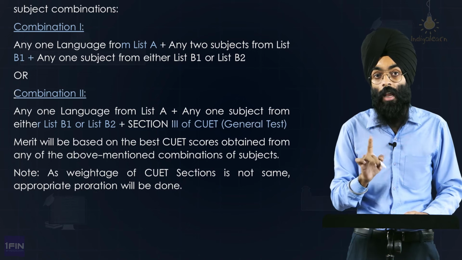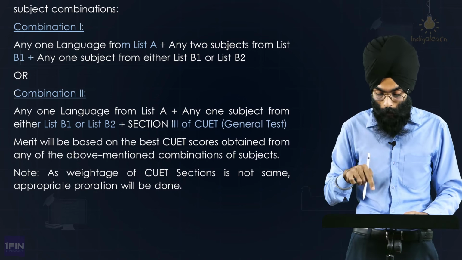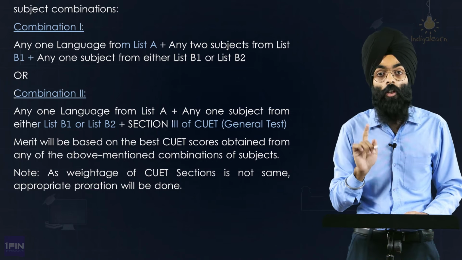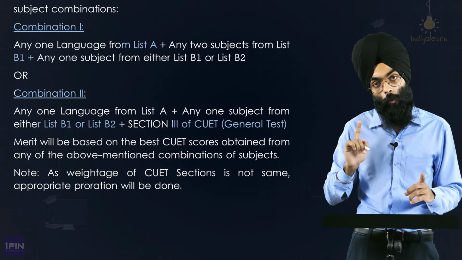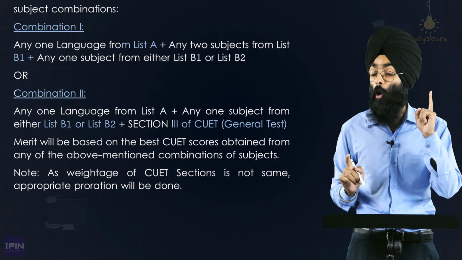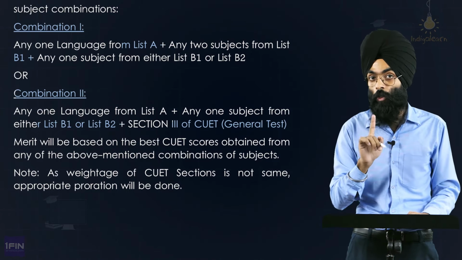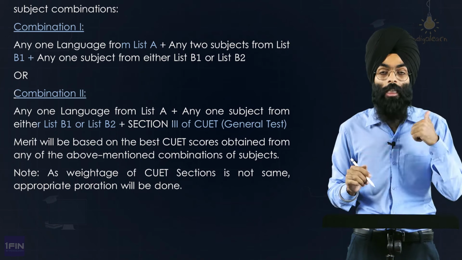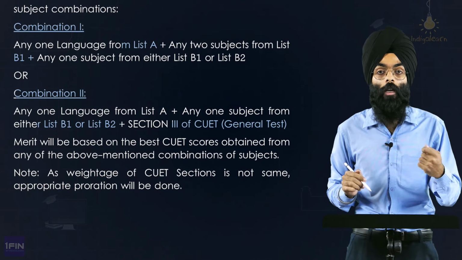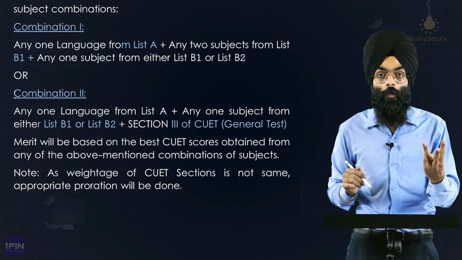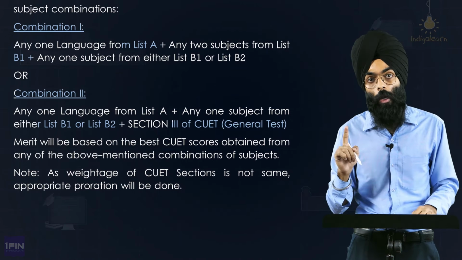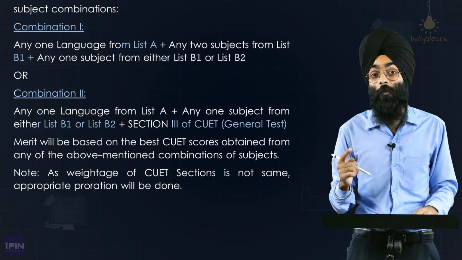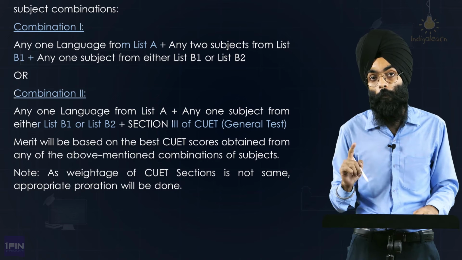One thing to note: under combination 2 you must take a general test. So if you are taking only one subject from B1 or B2, you must take a general test, which was a part of slot 1, if you remember. General test is not a part of slot 2, so don't confuse. As a quick recap, slot 1 would contain one language, two domain specific subjects and one general test. Slot 2 would contain one language and the remaining domain specific subjects, if you want to take them.